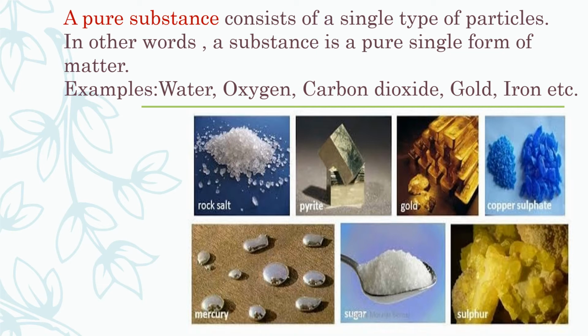You will learn later about iron pyrite, copper pyrites and their formulas. It is a compound. Gold is an element. Copper sulfate again is a compound. Mercury is an element. Sugar is again a compound. Sulfur is an element. So all these elements and compounds come under the category of pure substances. We will discuss elements and compounds in detail later on.